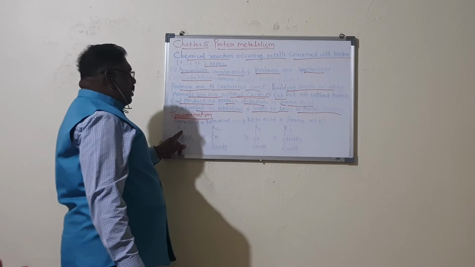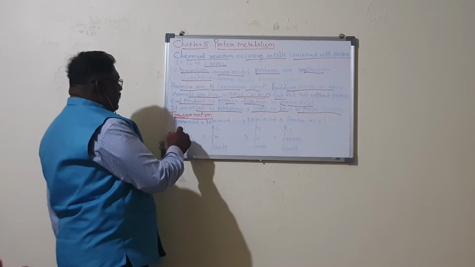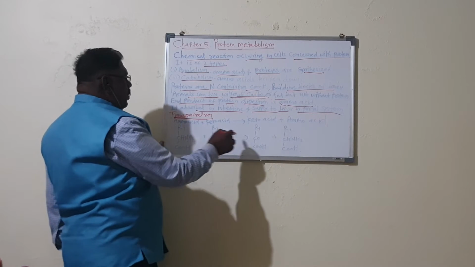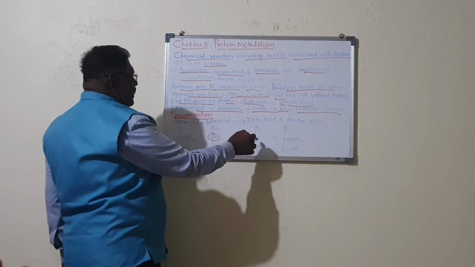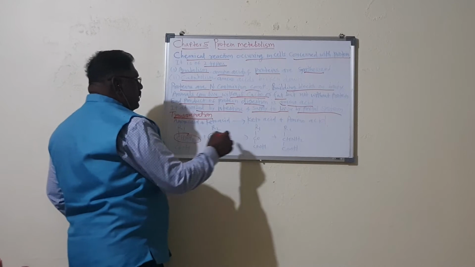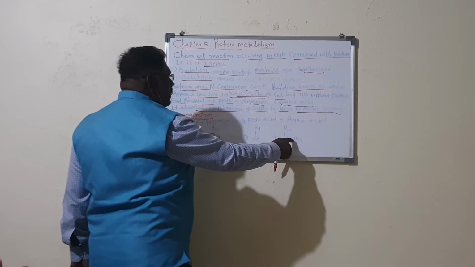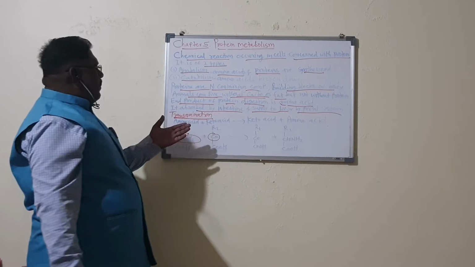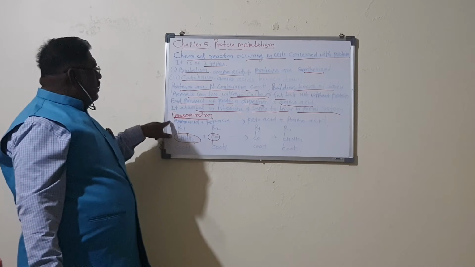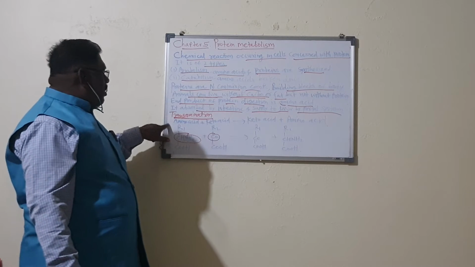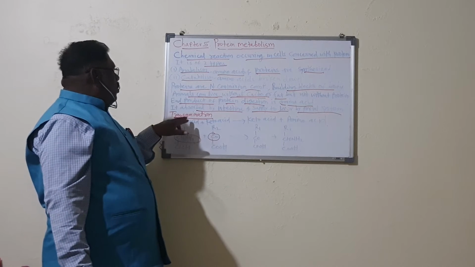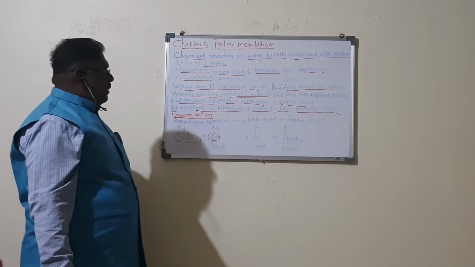There the group is changed. See the difference here. R1 remains as it is, and instead of the CHNH2 there are these groups. These groups are transferred to the R1, and these groups are transferred to R2, meaning CHNH2. So here the amino group and keto group are exchanged. This biological reaction occurring in the body, the exchange of amino group and keto group, is called transamination.